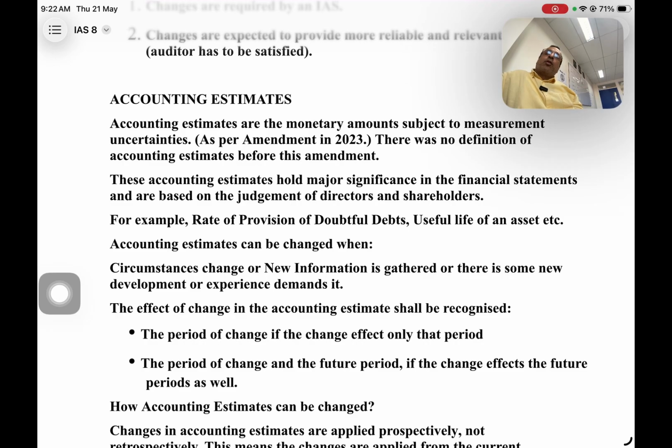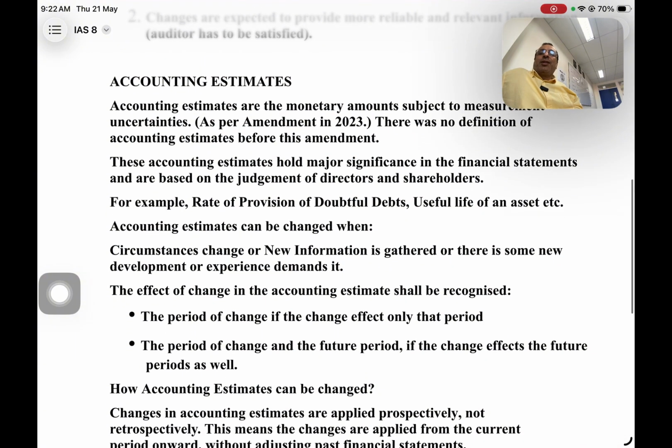So the rate of provision for bad debts we have to define, because obviously we cannot say that all customers to whom we have sold goods on credit will pay. There might be uncertainties, like some customers unable to pay. So we have to create provision for that. And when we purchase an asset, we estimate a useful life. It's again an estimation, it cannot be the exact life.